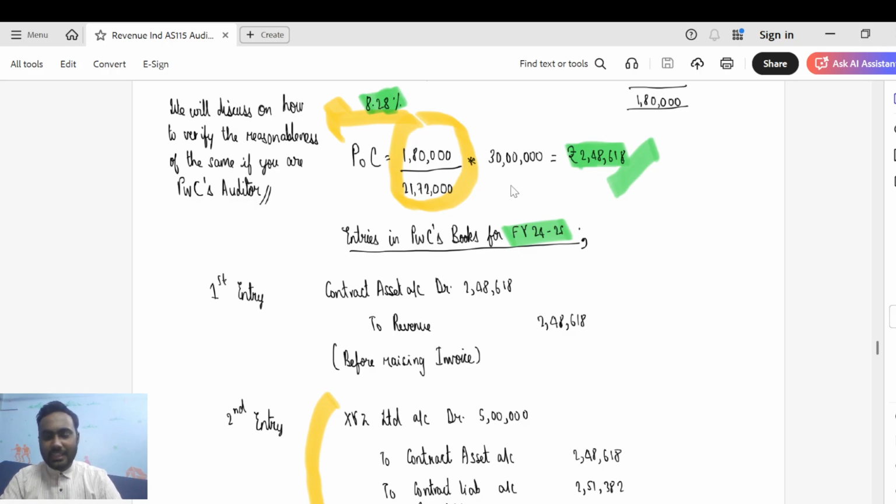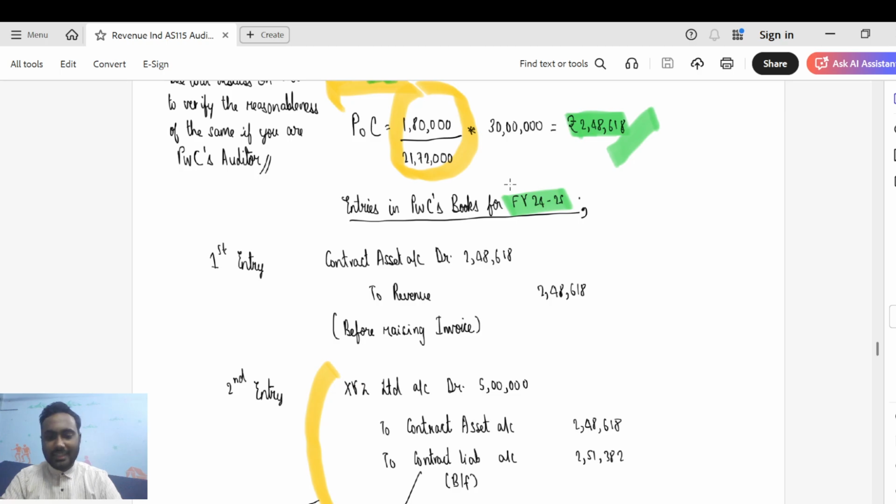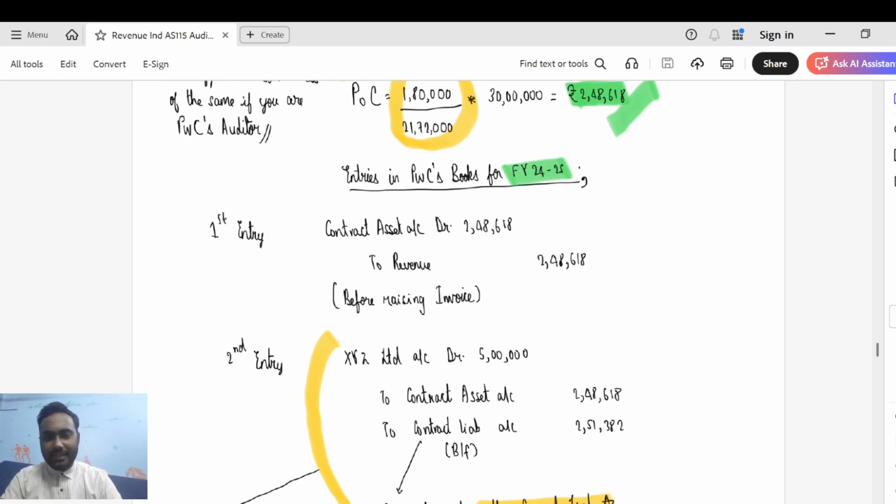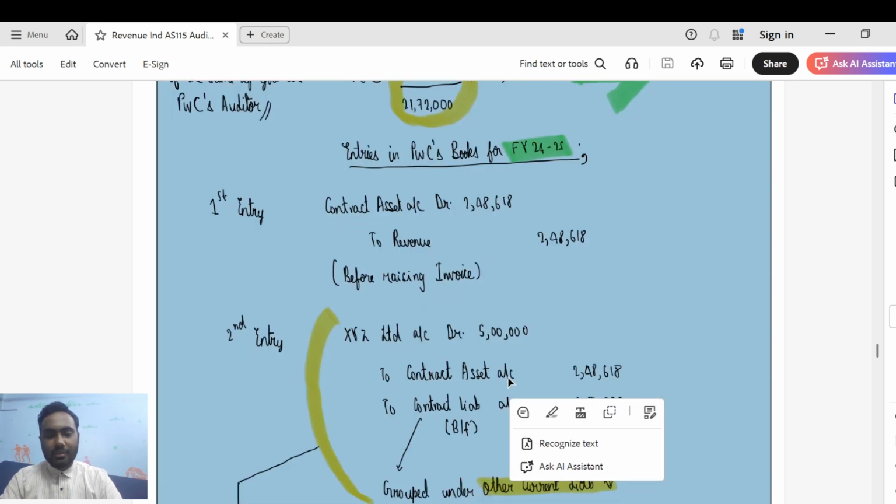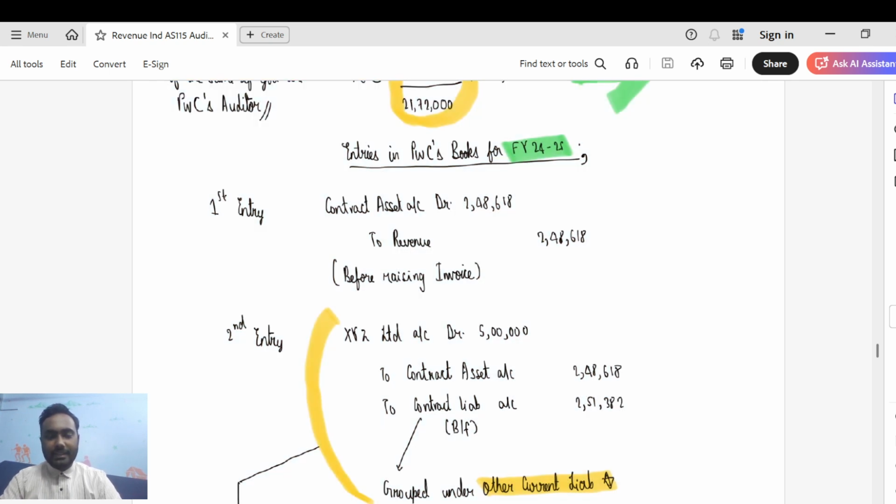So you basically reverse the contract asset balance to the extent of 248,618. Then you recognize the contract liability to the balancing amount, which is 251,382. I hope that is clear, guys. So what would happen is, if I see here, the contract asset is entirely knocked off. So only XYZ Limited balance is coming to here. So this XYZ Limited balance of 5 lakhs would be shown under trade receivables in your financials, and the revenue would be taken to P&L to the extent of 248,618.